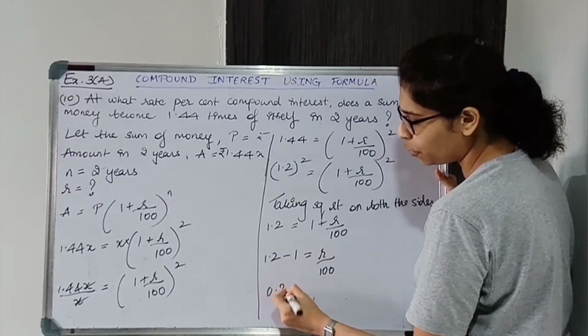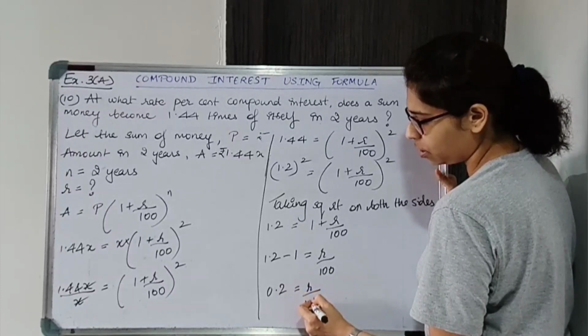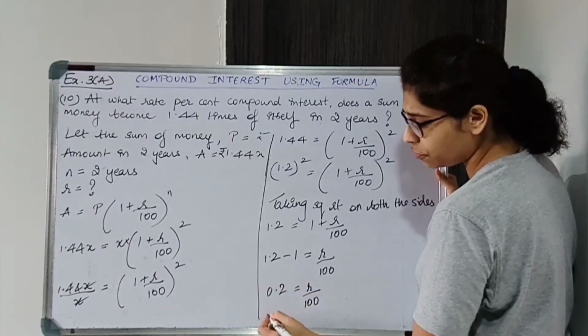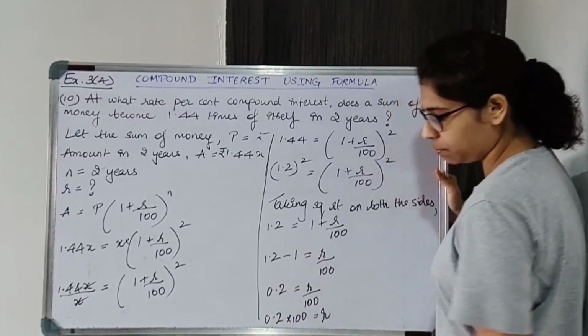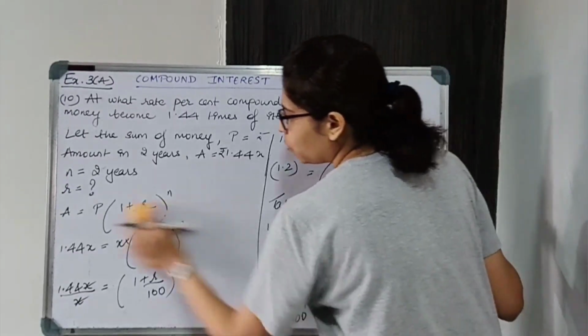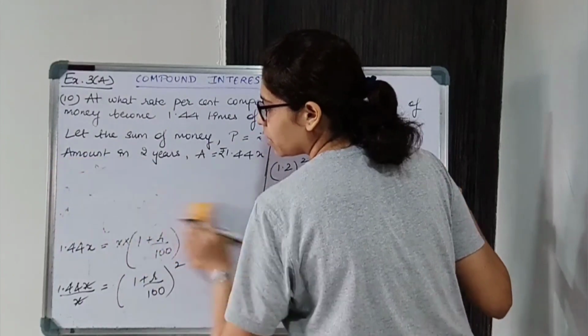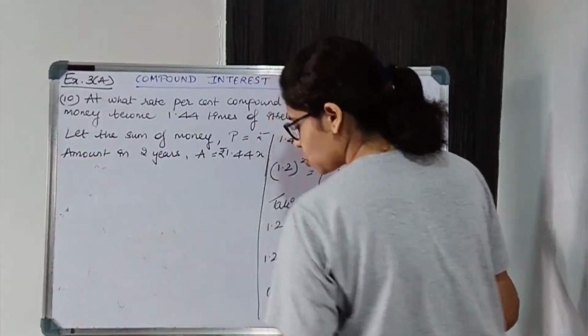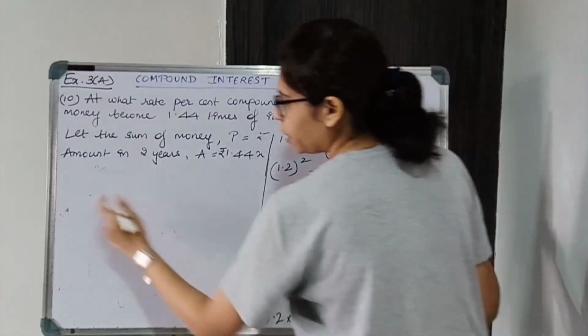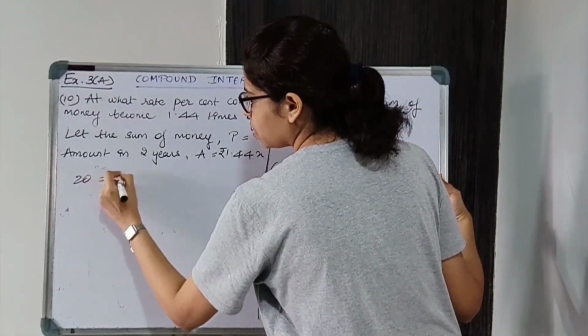That will give 0.2 is equal to r upon 100. This will shift, so 0.2 into 100 is equal to r. What is 0.2 into 100? It will be 20. So we'll get 20 is equal to r.